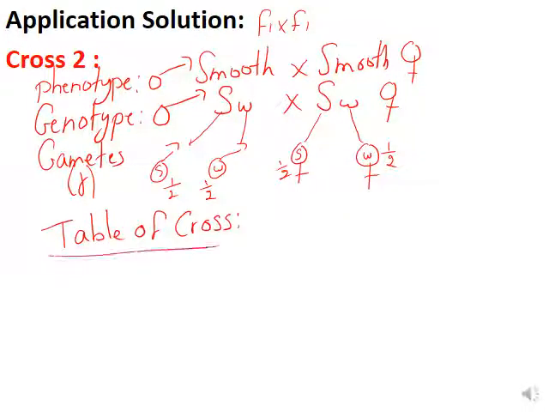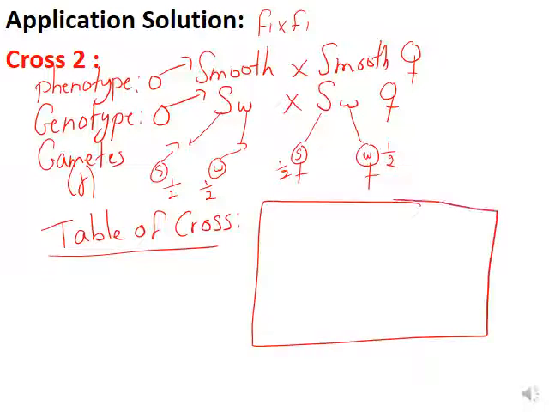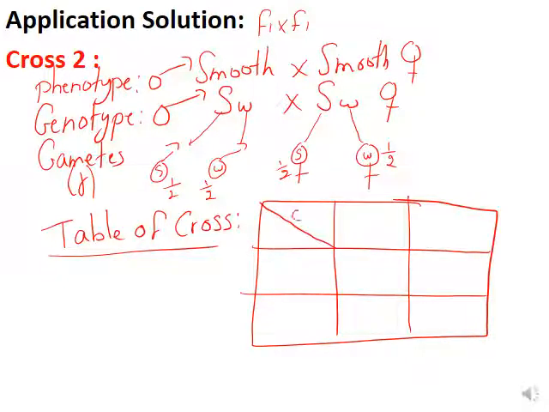The table of cross, pay attention to what you are going to do. In the table of cross, you're going to increase it, so it's going to be 2 boxes here and 2 boxes here, and we divide male and female. So table of cross, here we have S, w, don't forget the proportion, 1 over 2 and 1 over 2. Here we have S, w, 1 over 2, 1 over 2.